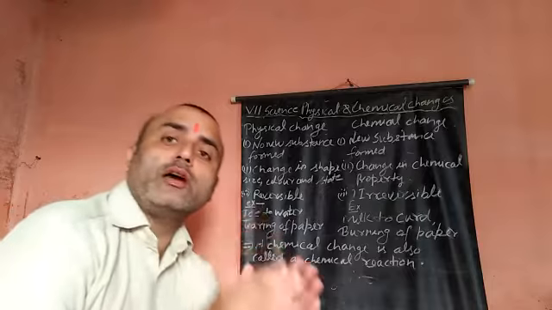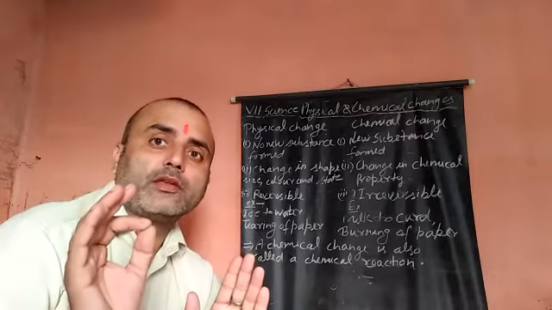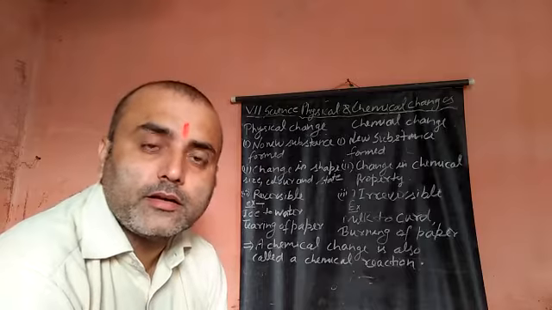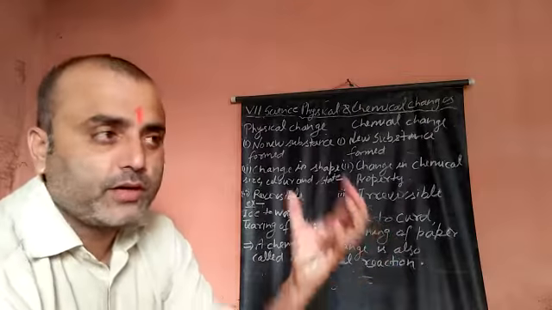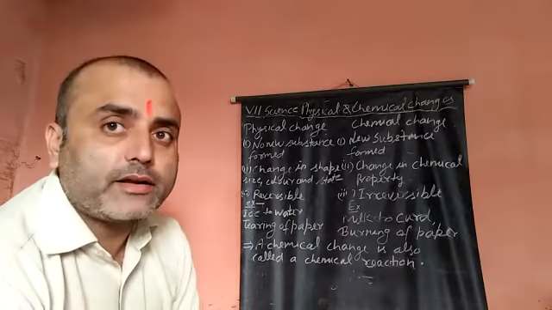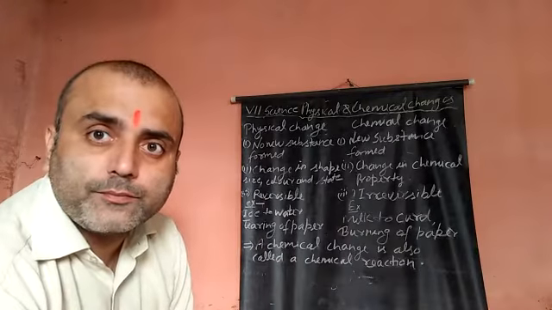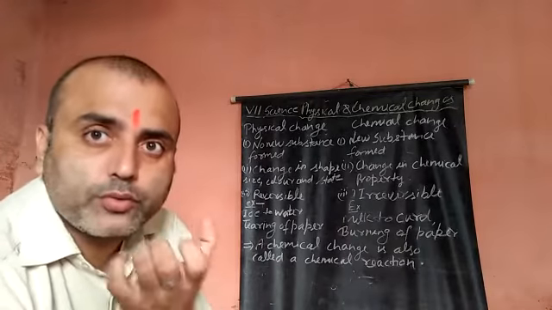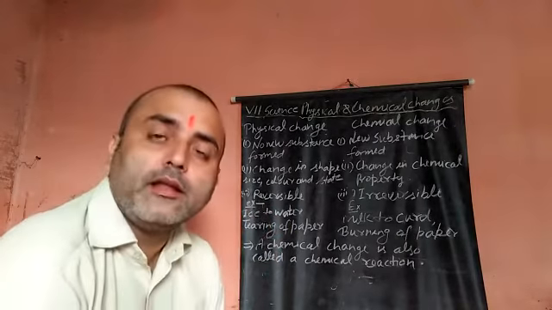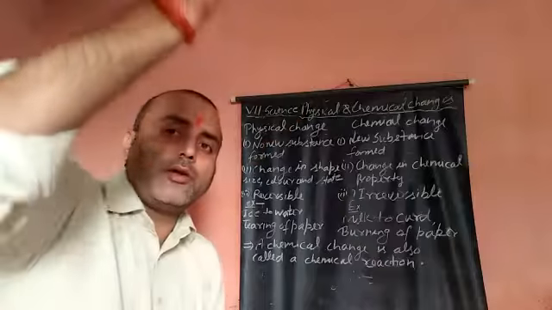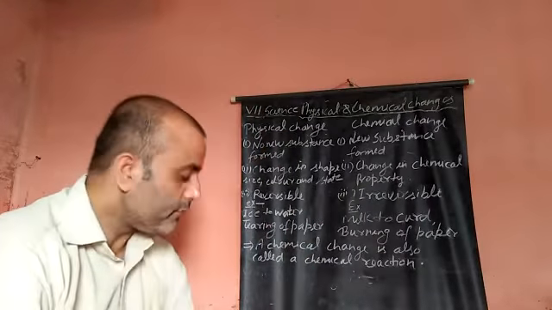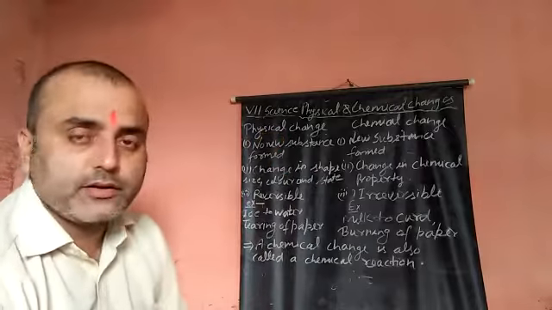Why? If sugar is dissolved in water, it means there is some space between water particles. Therefore, the particles of sugar dissolve in water. So if you want to get the sugar again from the sugar solution, how can you get it? When you heat it, the water will evaporate. Then what will you find? Only sugar. So these are examples of physical change.